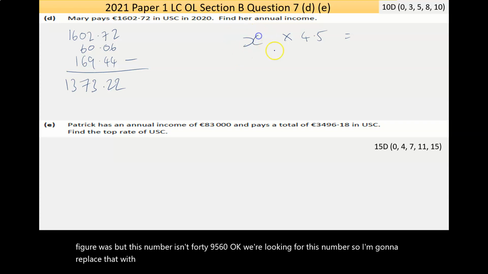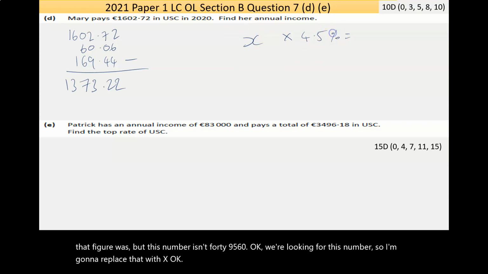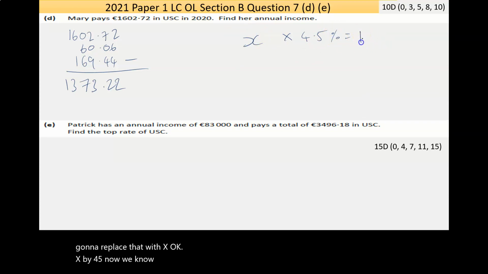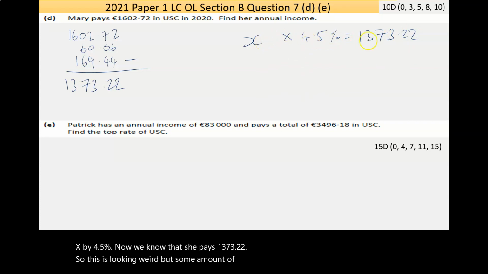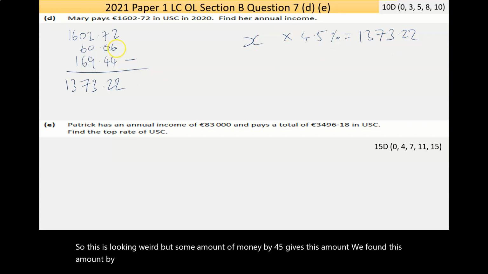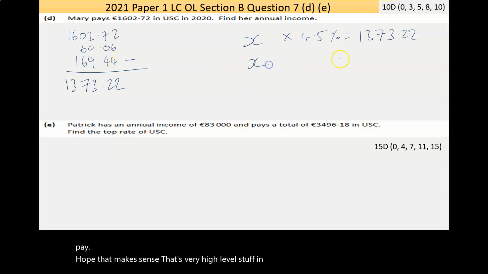Okay, X by 4.5%. Now we know that she pays 1373.22. So this is looking weird, but some amount of money by 4.5% gives this amount. We found this amount by taking away the USC at 0.5% and 2% from the amount of USC she has to pay. Hope that makes sense. That's fairly high level stuff in a way, you know.